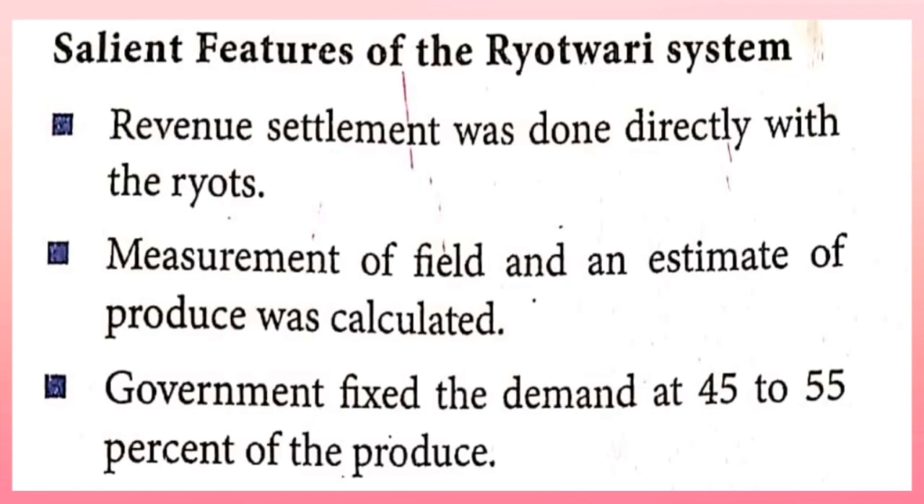Salient features of the Rayatwari system. Revenue settlement was done directly with the rayats. Measurement of field and an estimate of produce was calculated. Out of the production, nearly 45 to 55 percent was demanded by the government as the rent.